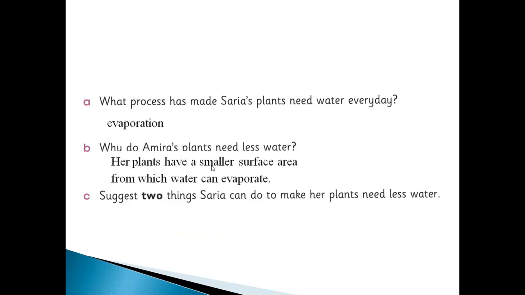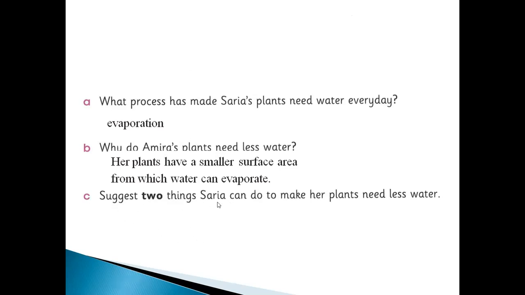Because her plant has a smaller surface area. You can see there, one is using a big pot and one is using a small pot. So smaller surface area from which water can evaporate. I told you before, if your water has a large surface, its evaporation is fast. If it's a smaller surface, its evaporation is not as fast. So less surface area, less evaporation.